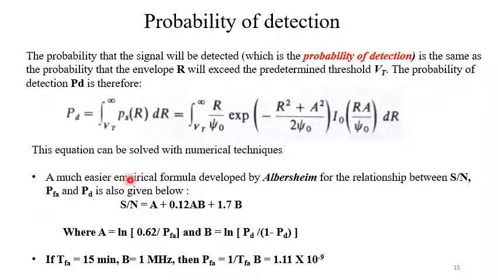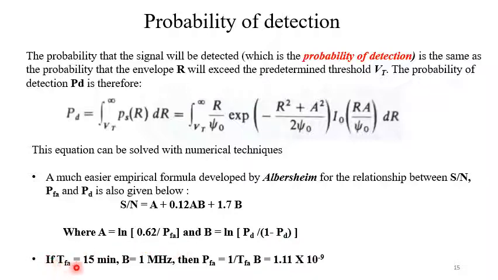Now a much easier empirical formula is there. Albersheim has given that particular formula between signal to noise ratio, PFA and PD. It can be written as S by N equal to A plus 0.12 AB plus 1.7 B, where A is nothing but the natural logarithm of 0.62 by PFA, and B is the natural logarithm of PD by 1 minus PD.